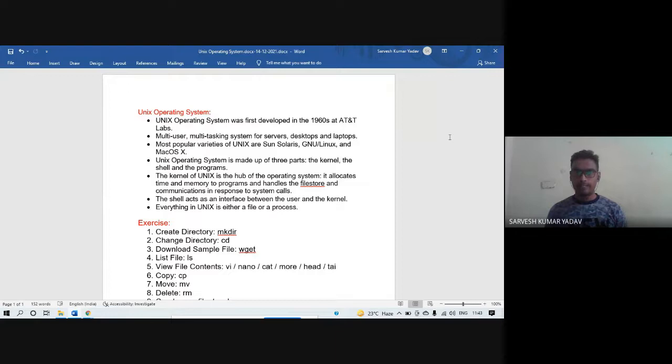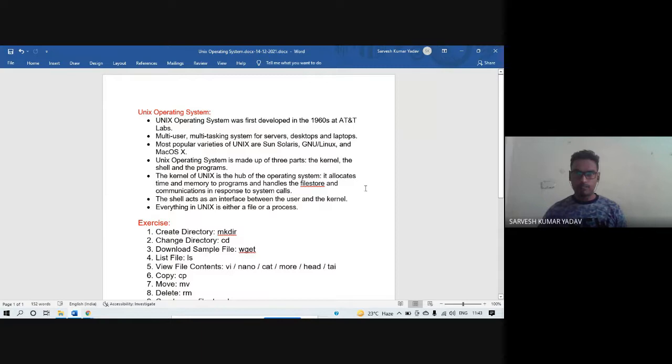It has three main parts: kernel, shell, and programs. The kernel is the heart of the Unix operating system. It allocates time and memory to programs and handles the file store and communication in response to system calls. The shell acts as an interface between the user and the kernel.